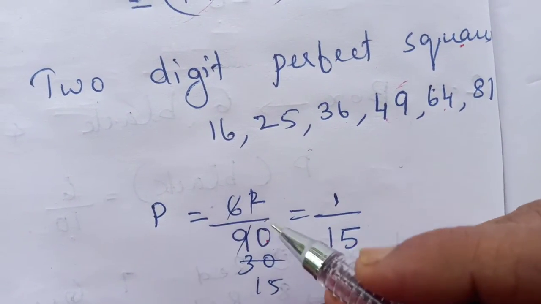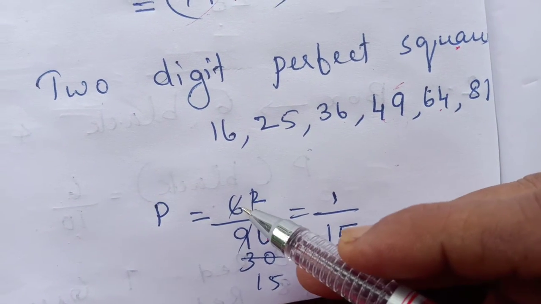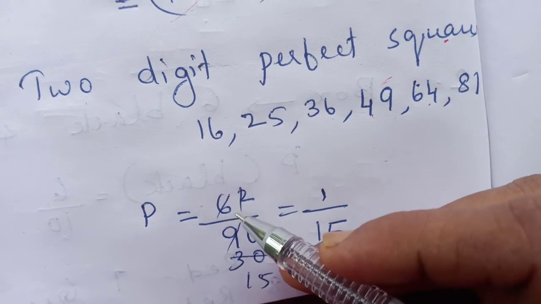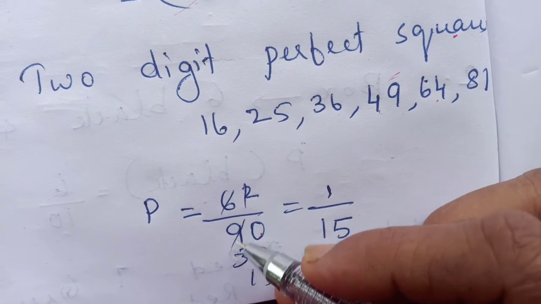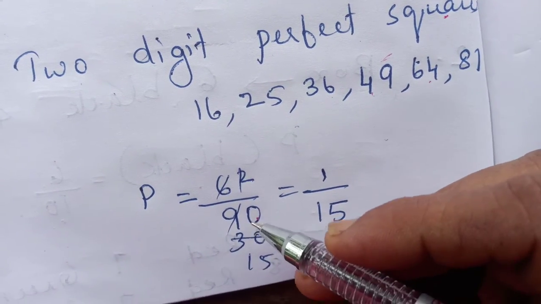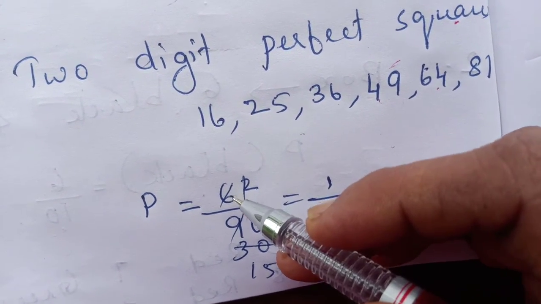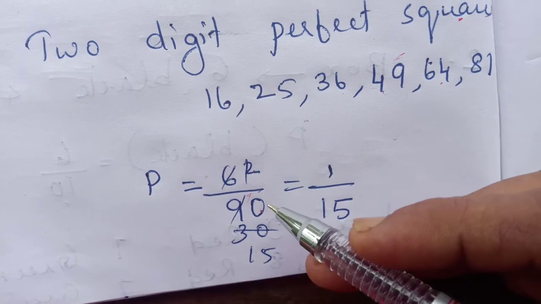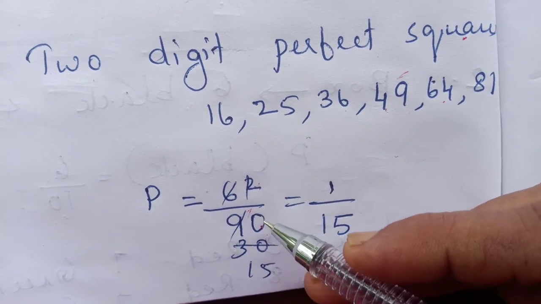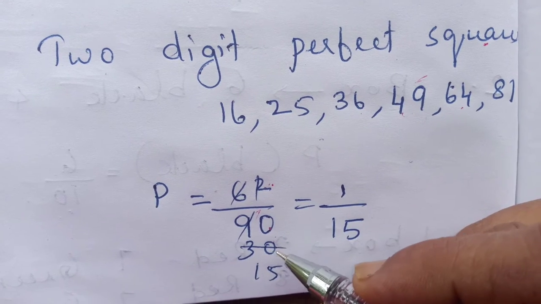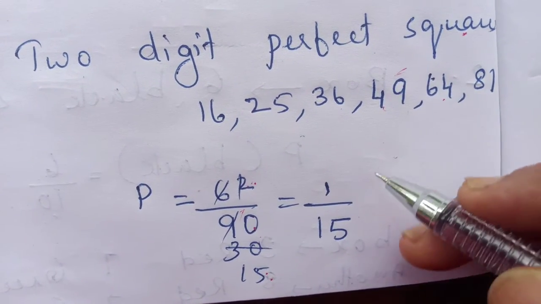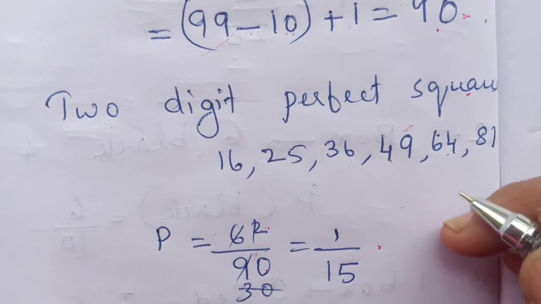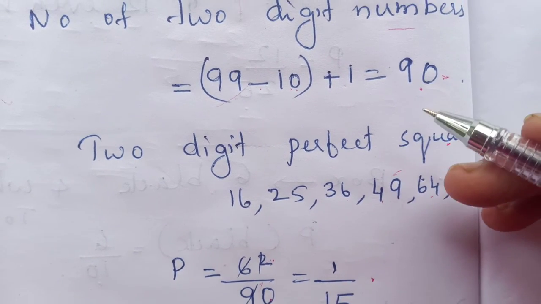Then we have to cut this one. We can simplify this. From this we need to take 2, then not 2, 3. 3 we need to write. Then 3 3s are 9. Then 3, 0. Then cut this one. Then using this 3 we need to cut 6 also. Then 6, 2 we got. Then from this 2 and 30, we need to cut with the 2, this 30 also. Then we will get 15. That is, the answer is 1 by 15. This is the probability of getting perfect squares up to number 99.